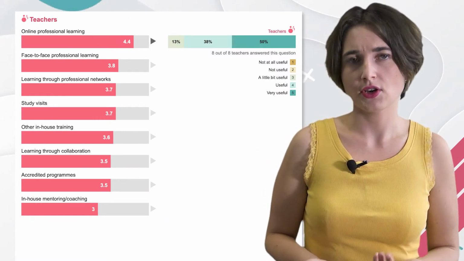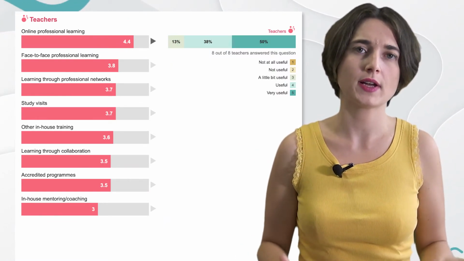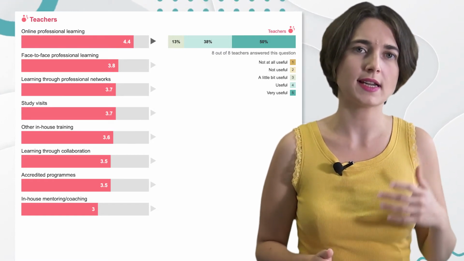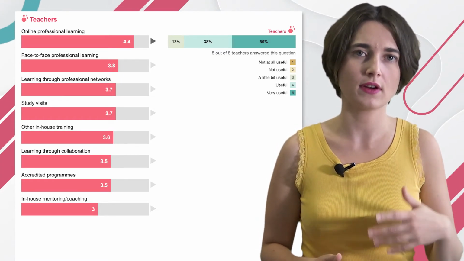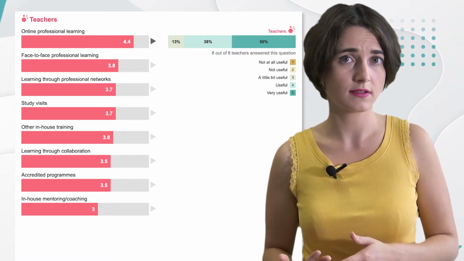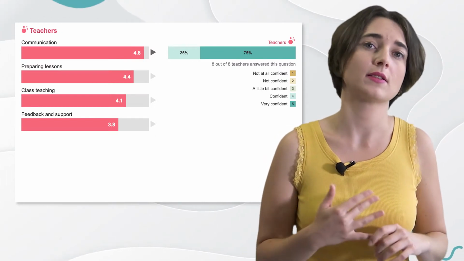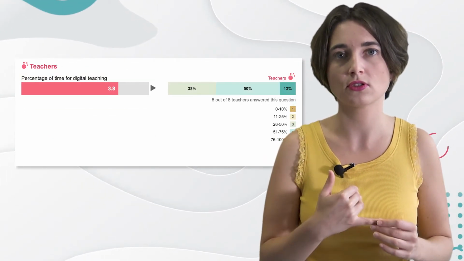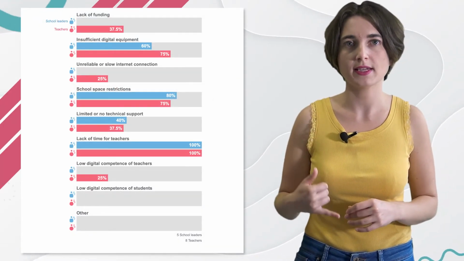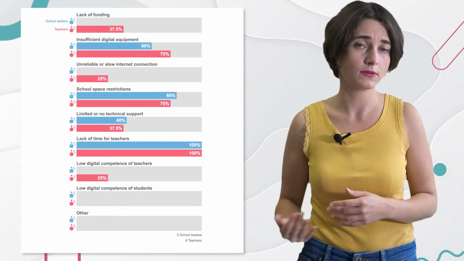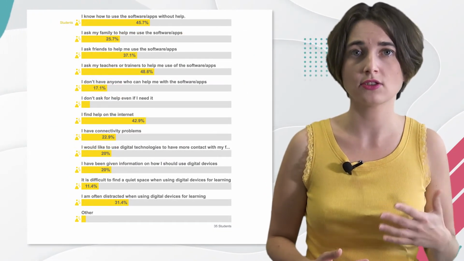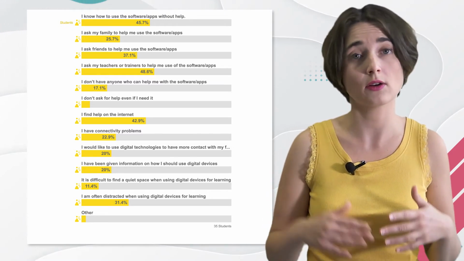In the last section of the Selfie School Report, you can look at the 6 Selfie additional areas that provide extra detail and insights on various topics: the usefulness of teacher training, teachers' confidence and the percentage of time they use technology in class, the factors that inhibit the use of technology in the school, or how students use technology and what access to digital devices they have outside the school.